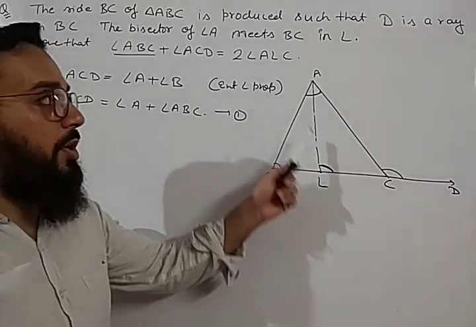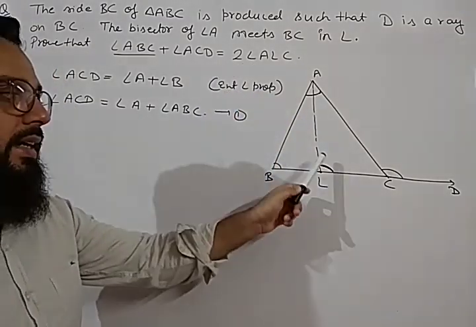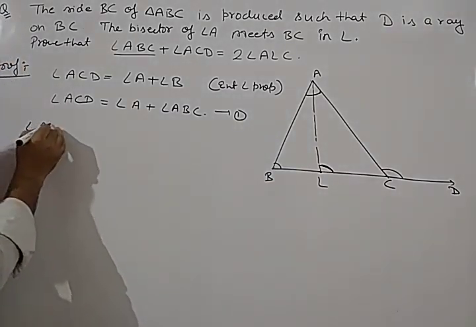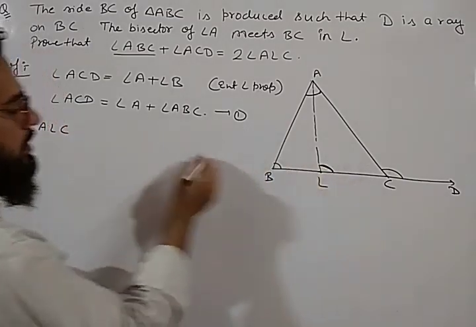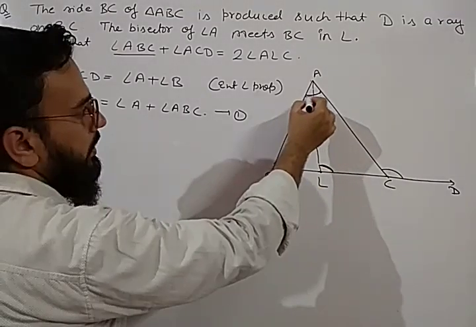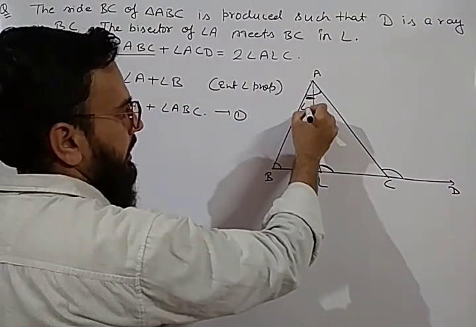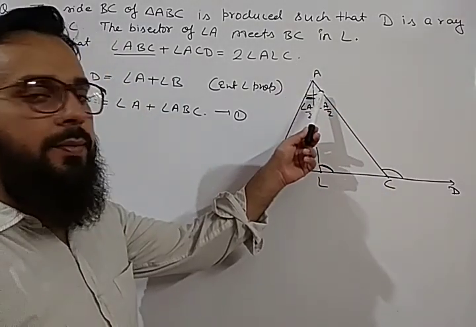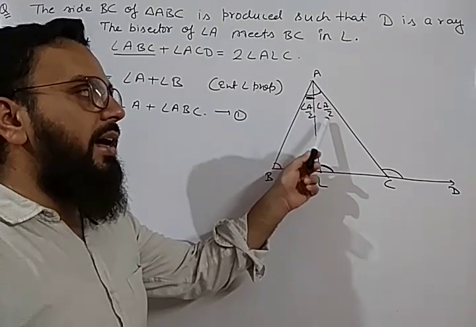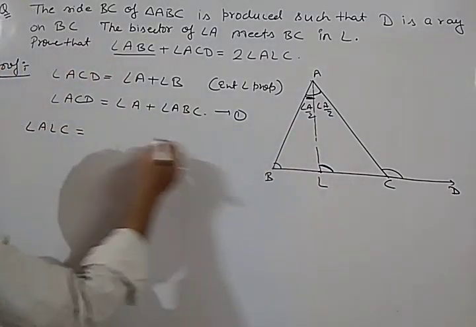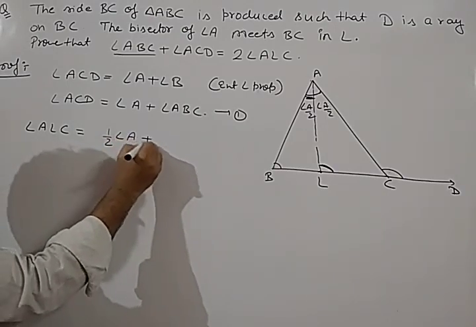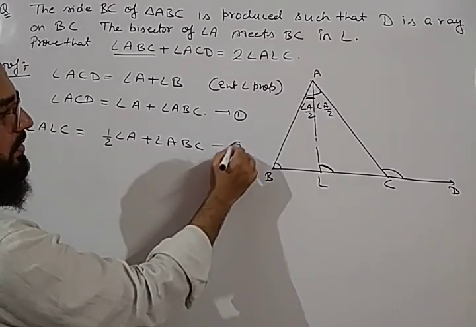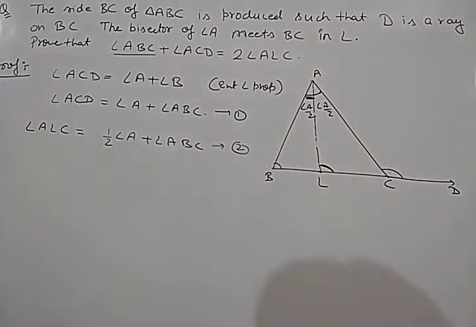And why am I taking this triangle? Because we have to prove for angle ALC, so we will get angle ALC from this triangle ABL. Angle ALC is also an exterior angle, so it will be equal to the sum of the interior opposite angles. This angle is A by 2 and this is also A by 2, because AL is the bisector of angle A. So the complete angle is A, and these will be A by 2 each. So angle ALC is equal to half of angle A plus angle ABC. This is our second equation, and it is also by the exterior angle theorem.